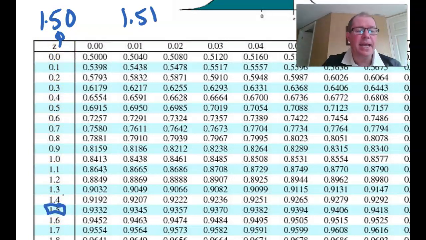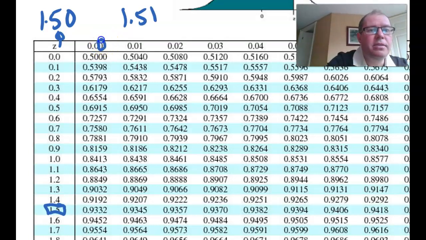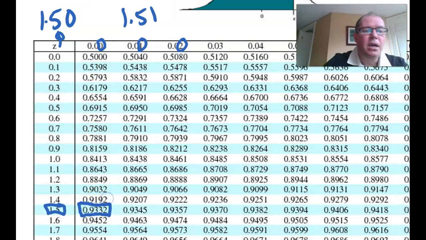Next, find the second decimal place in the horizontal column here. So I'm looking here at these numbers, 0, 1, 2. So 1.50 would be this column, and match it up, and I get a probability of 93.32%. So you're matching the first decimal place with this number, 1.5, and the second decimal place with that number there.